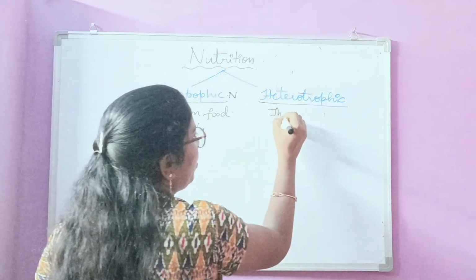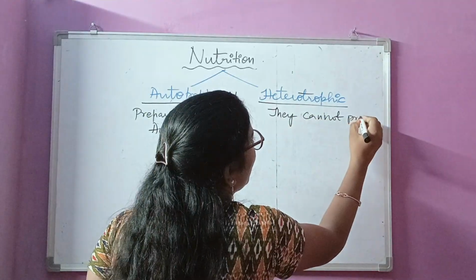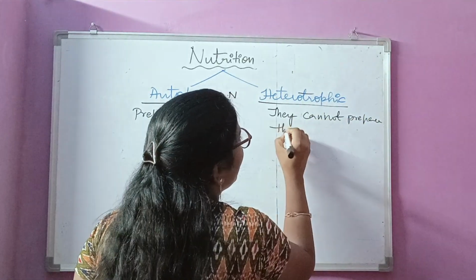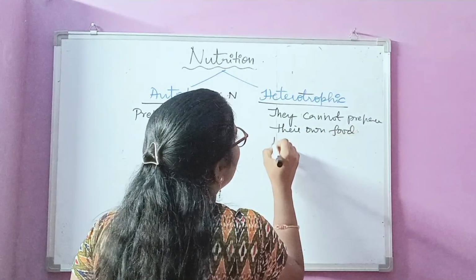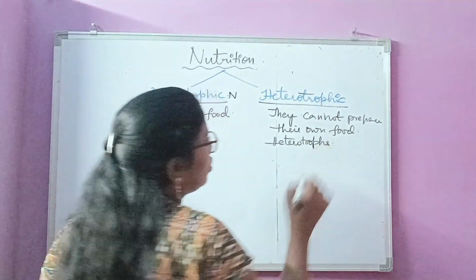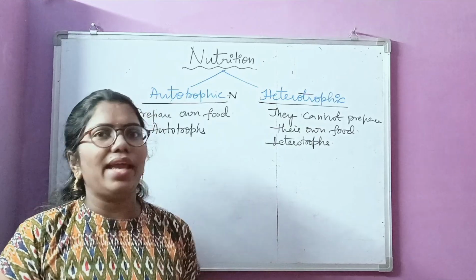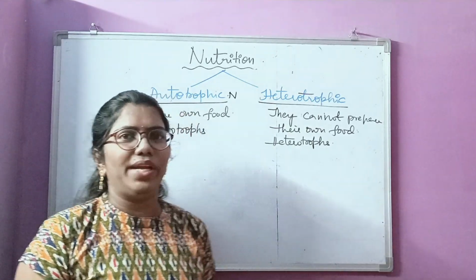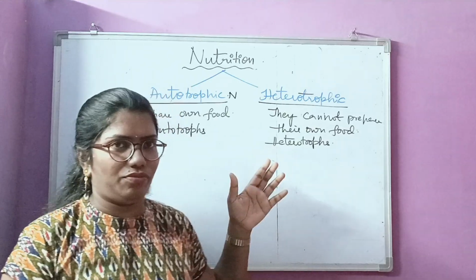They cannot prepare their own food. They are called heterotrophs. So I cannot prepare my own food. I can prepare my curry, but I can't prepare grains or anything. So they are called heterotrophs, and I am a heterotroph.